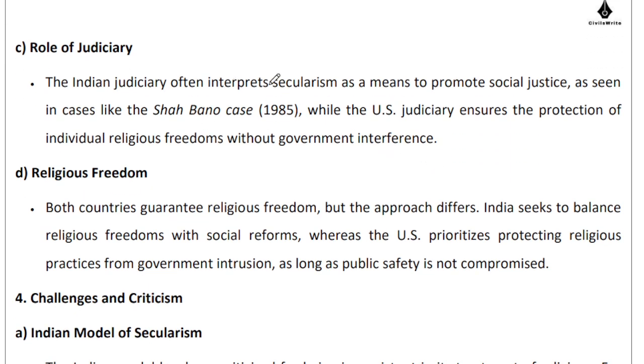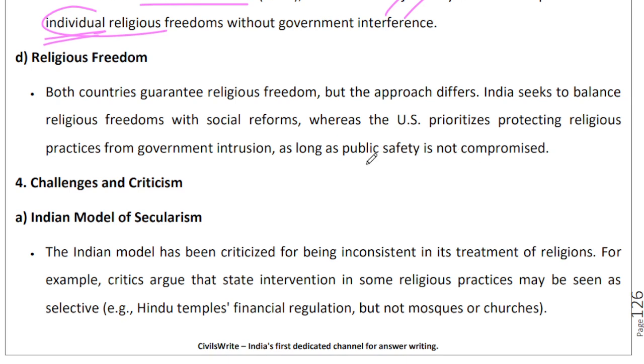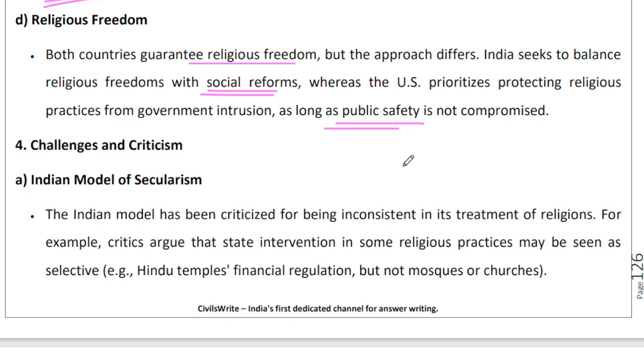The judiciary often interprets secularism as a means to promote social justice, to make sure that everybody is on the same level playing field. Shah Bano case. The US judiciary ensures protection of individual religious freedom. So there the focus is on the individual. Here the focus is on the social. We are both guaranteeing religious freedom, but the approach is slightly different. We are a country which needs social reforms, whereas in the US, we are protecting your practices from government intrusion, so long as you are not breaching public safety.